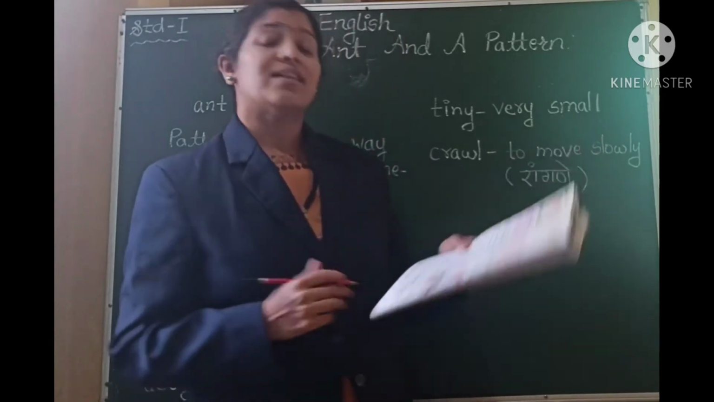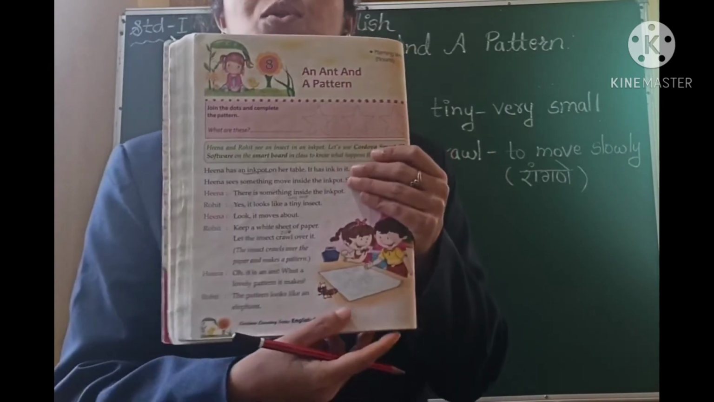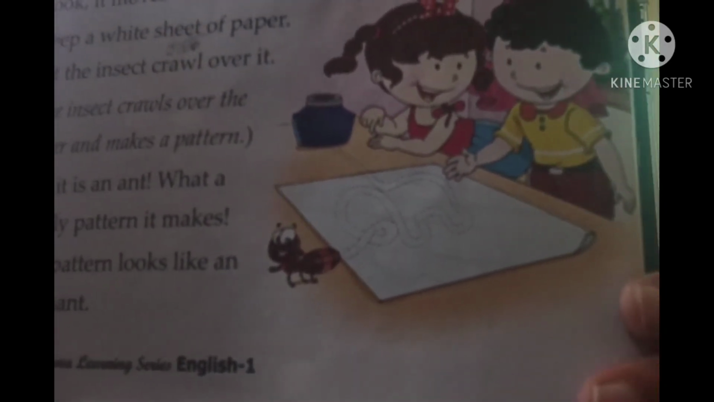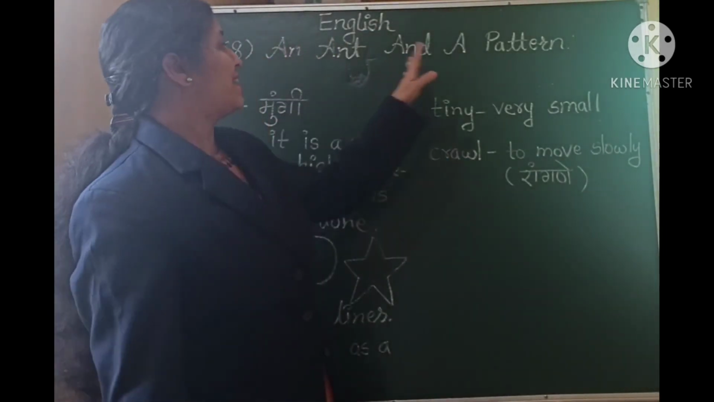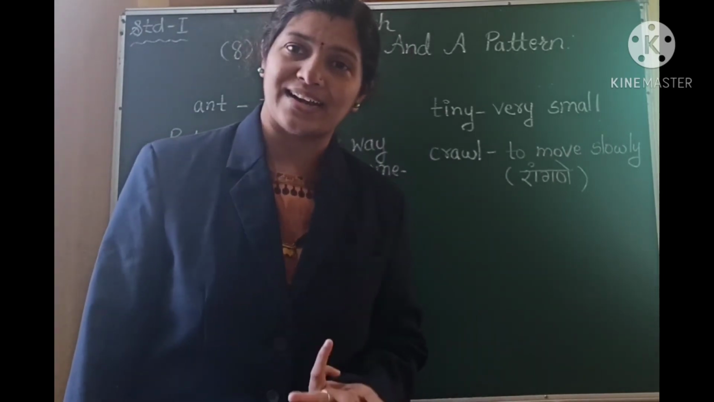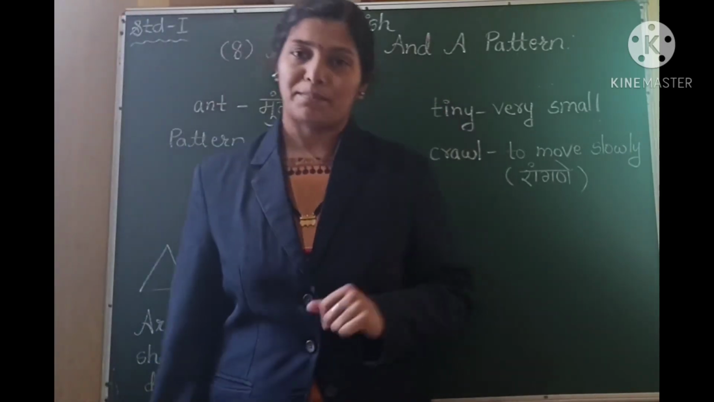Then Rohit says the pattern looks like an elephant. So you can see here, or you can see it in your textbook as well, that the pattern that was drawn by the ant looks like an elephant. So students, this was the lesson An Ant and a Pattern. This pattern or this design was done by the ant, and so the lesson's name is An Ant and a Pattern.